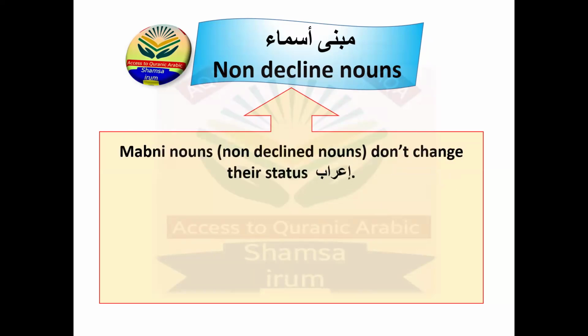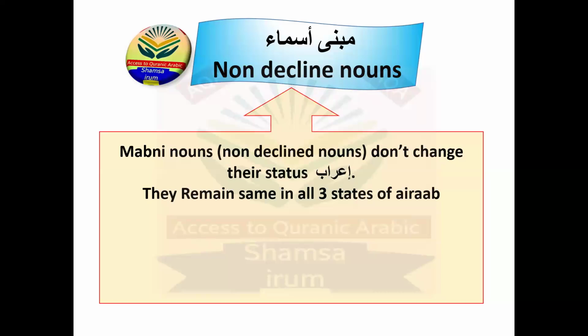Mabni nouns don't change their i'rab. They don't change their status, and they remain the same in all three states of i'rab. And what are the i'rabs? Marfu, mansub, majroor. They don't change their haraka.